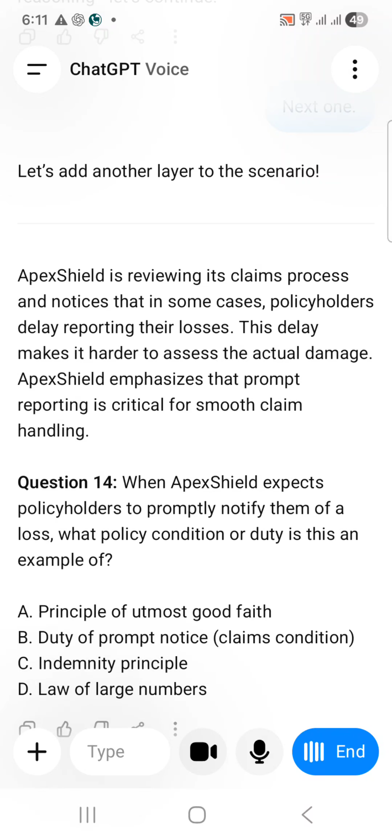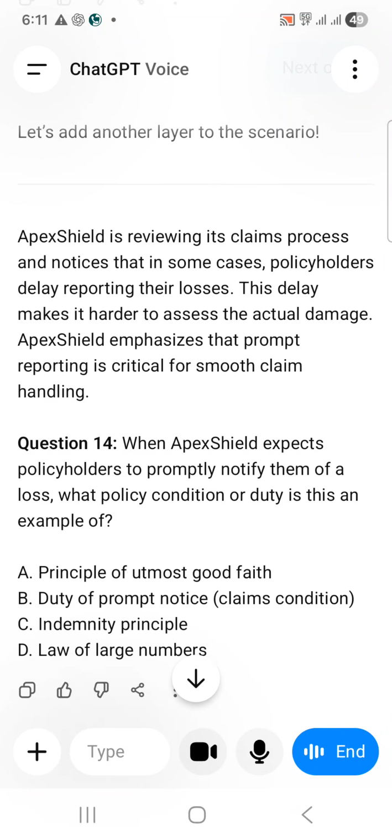So if I analyze the situation, I notice that in some cases there is delayed reporting. If the prompt response is not going in favor, it is option A as well as option B. If they are providing any kind of duty of prompt notice, like driving patterns from a telematic device, then an immediate prompt notice can be alerted. So option B is the most correct, and if not, it goes to A. So my choice is option B only.